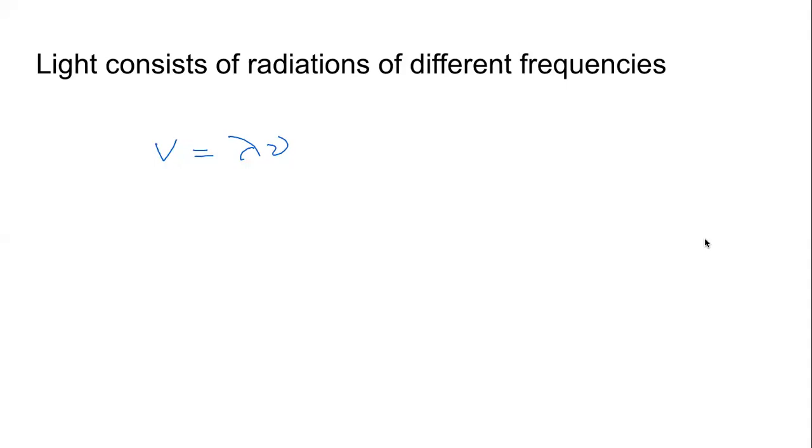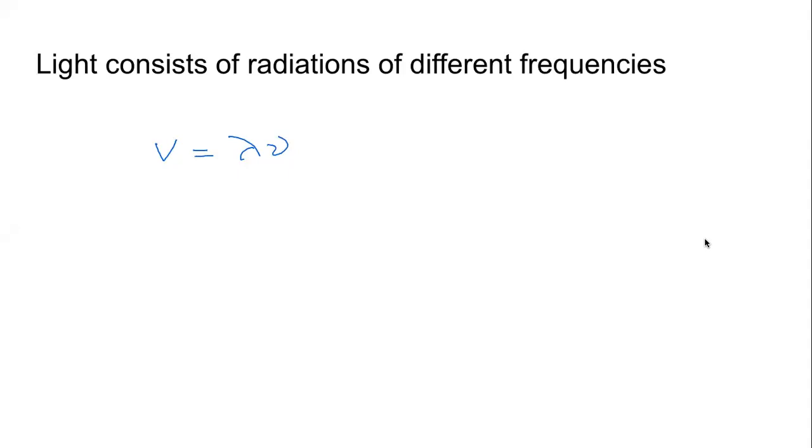When the light is traveling in vacuum, vacuum for all practical reasons is empty. The density we can consider 0. Because of that, the velocity of all the component radiations of light in vacuum is same, 3 into 10 to the power 8 meters per second. But when light passes through a particular medium whose density is more than the density of vacuum, that is, it is more than 0, then that density affects the velocity of different radiations differently.